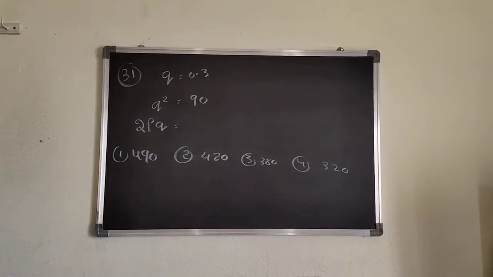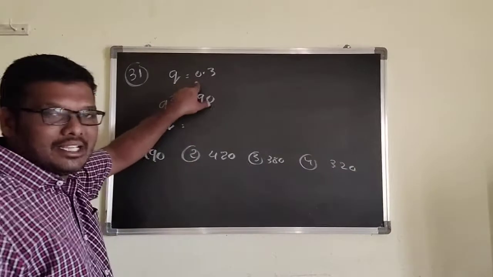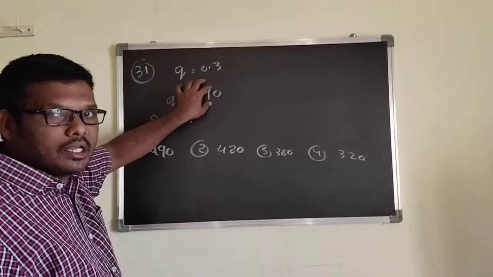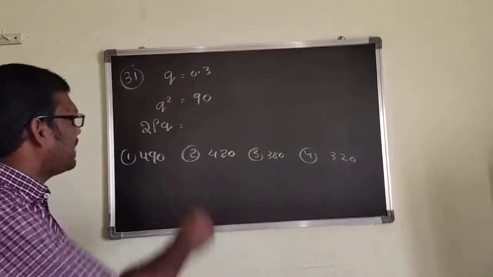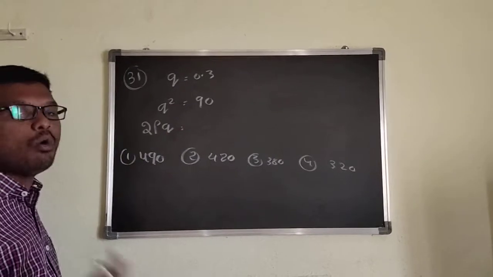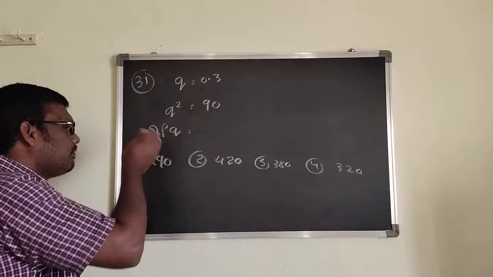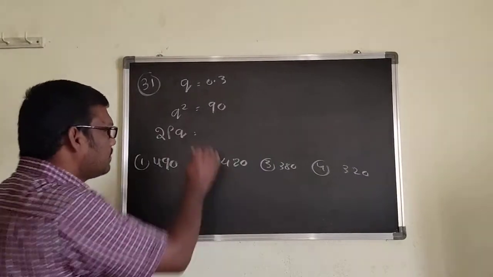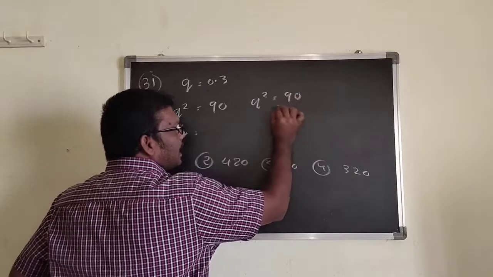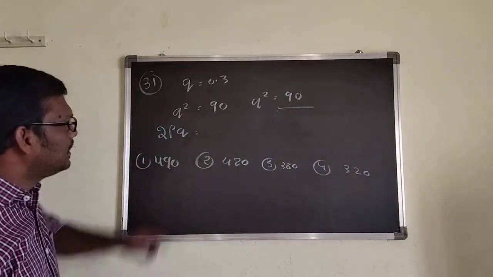Now, if I need a frequency, I want to know the number of individuals by total number of individuals, but in this question they are not able to give the total number of individuals. Then how can we calculate it without the total number of individuals? Suppose q square equals 90. I don't know the number of individuals.